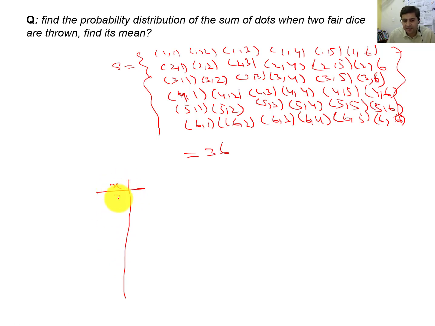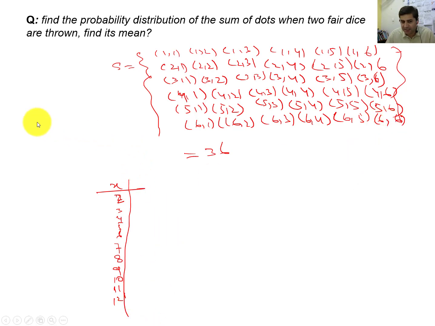The sum will start from 2, because (1,1) gives 2, then 3, 4, 5, 6, 7, 8, 9, 10, 11, and 12, because the highest numbers are 6 and 6, and 6 and 6 will be equal to 12.